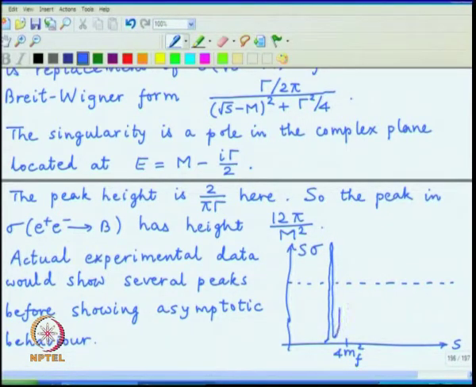There might be more than one, but the higher states will have a lower value of the wave function at the origin. So, the peak will be reduced in height, it will become broader as well, and then one has a gradual square root rise to the final cross section.